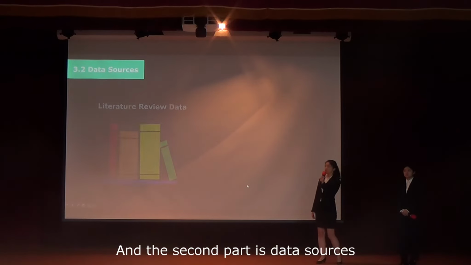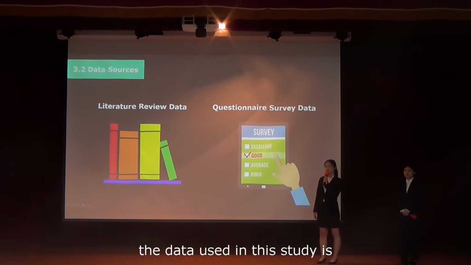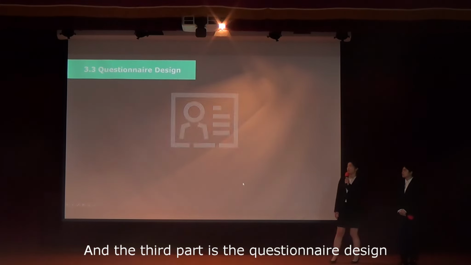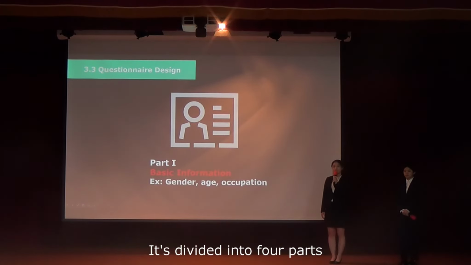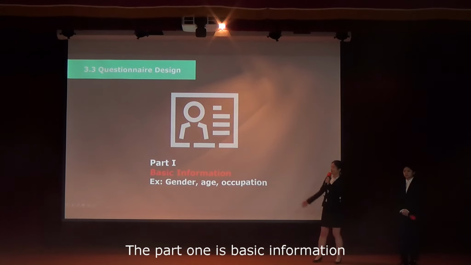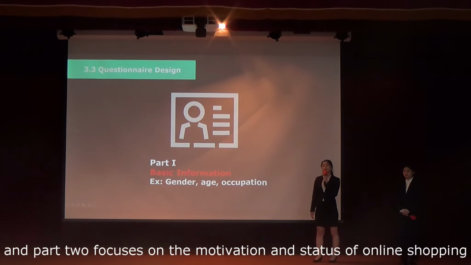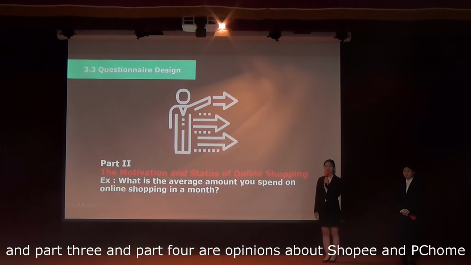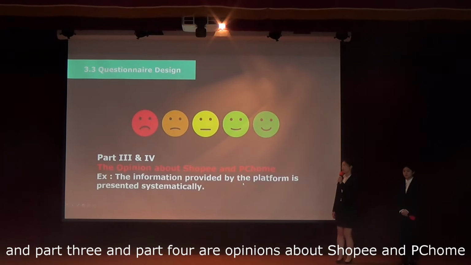And the second is data sources. The data used in this study is literature review data, and the other is questionnaire survey data. And the third part is questionnaire design. It's divided into 4 parts. Part 1 is basic information, and part 2 focuses on the motivation and status of online shopping. And part 3 and part 4 are the opinions about Shopee and PChome.